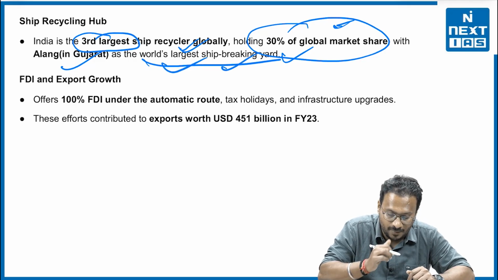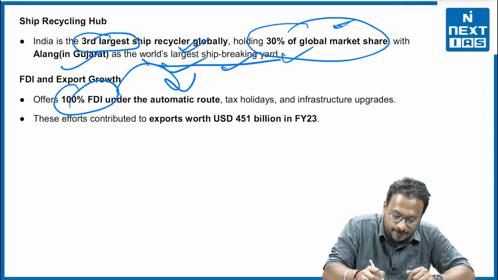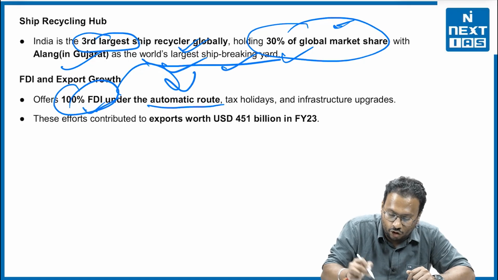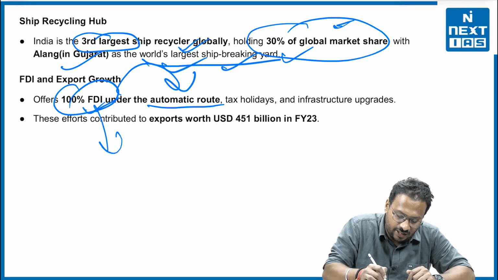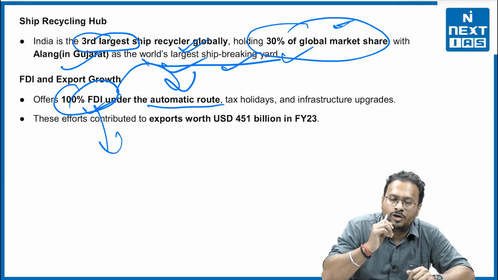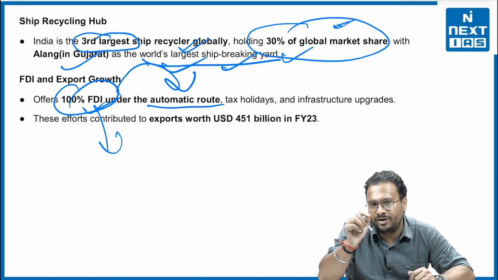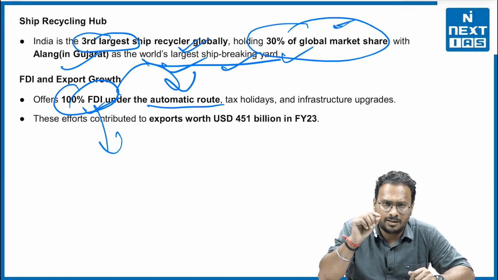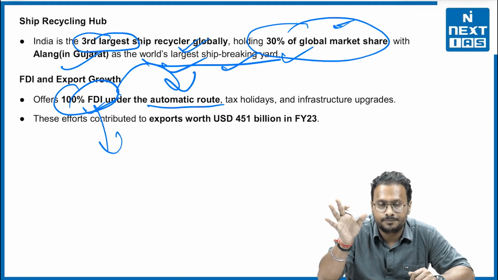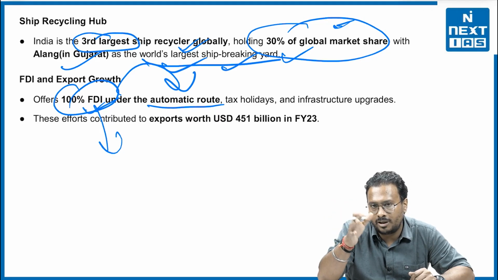Very important information: the government allows 100% FDI under the automatic route. What is FDI? This is foreign direct investment. That means if a single person wants to invest in company X in India, they may invest up to 100% of the equity capital.